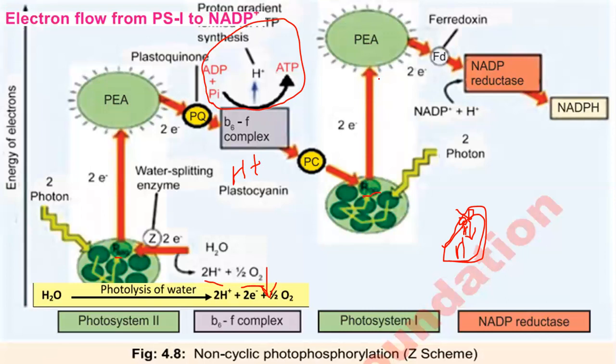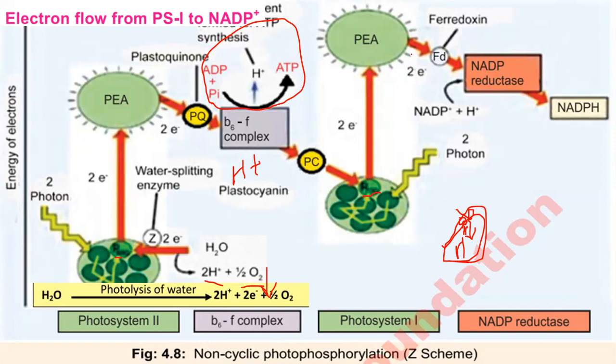Then we have the next step, electron flow from PS1 to NADP. What happened in the next step? The primary electron acceptor of photosystem 1 passed the photoexcited electron to the second electron transport chain.